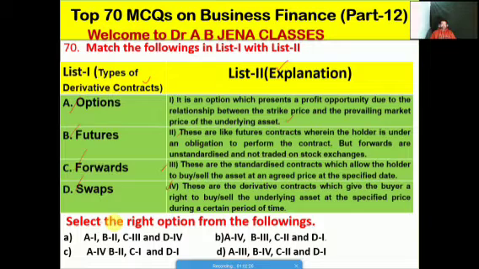Friends, select the right option from the following: A: A1, B2, C3, D4. B: A4, B3, C2, D1. C: A4, B2, C3 and D1. D: A3, B4, C2, D1. No doubt friends, so B is the right option for this MCQ.